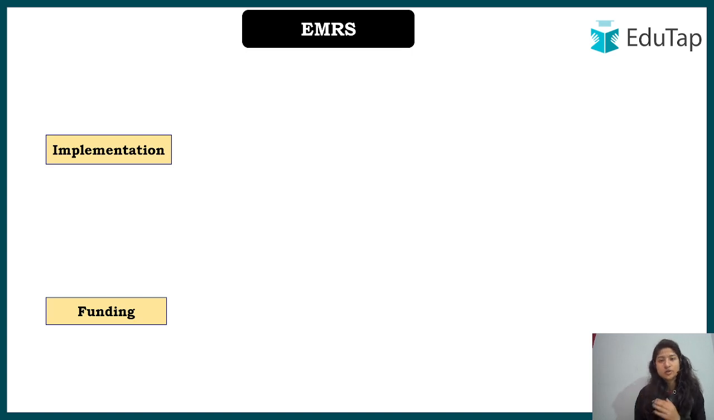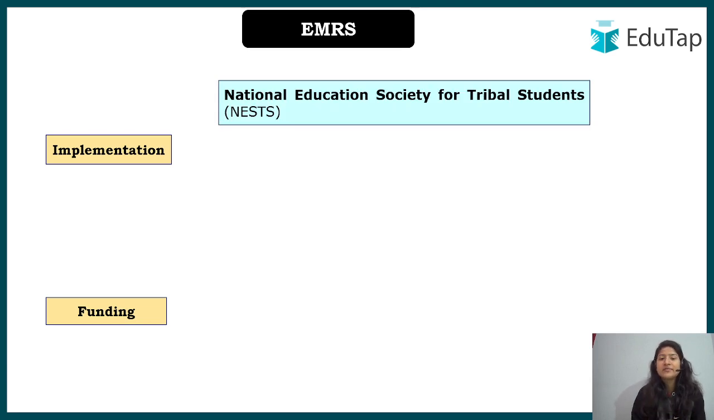Now who will implement it? We know that it falls under the Ministry of Tribal Affairs, but there should be a committee or agency at every level that will focus on this particular scheme. At the national level, we have the National Education Society for Tribal Students. This has been set up by the Ministry of Tribal Affairs only, and this society will focus on the academic necessities and other facilities required in the EMRS schools. Here we are talking about, for example, extracurricular activities. You will need infrastructure for sports and other extracurricular activities, so everything will be taken care of by the National Education Society for Tribal Students.